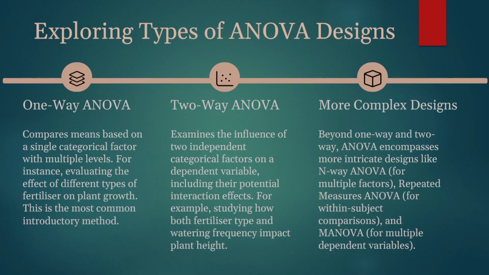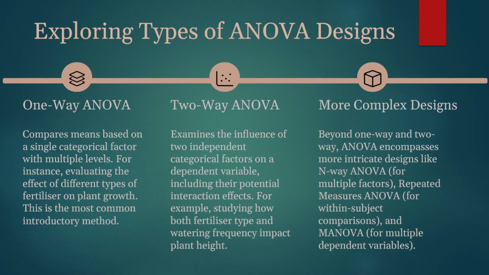And then the third is more complex design. It goes beyond one-way and two-way. ANOVA encompasses more intricate designs like N-way ANOVA for multiple factors, repeated measures ANOVA for within-subject comparison, and